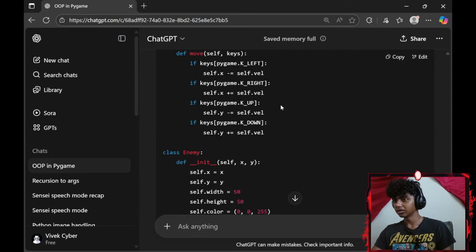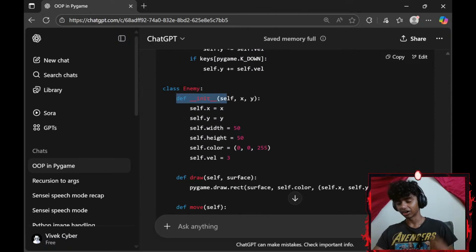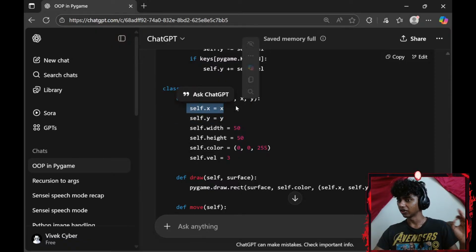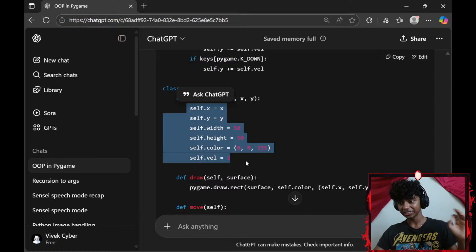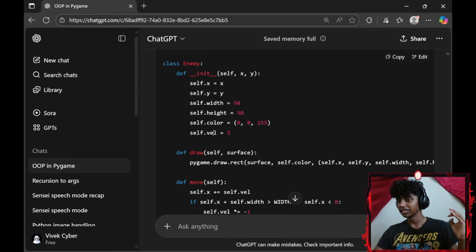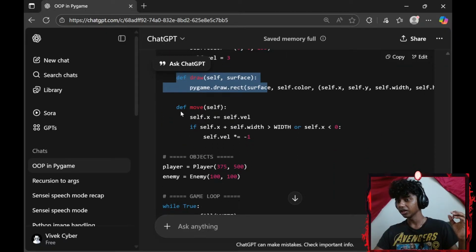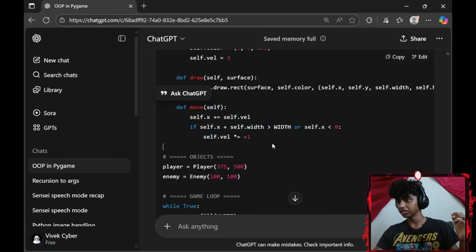Alright, and then we have an enemy class. We defined under init our constructor. We added an x-axis, y-axis for the enemy as well. Self.x equals x, self.y equals y. These are called instance variables. I did learn about that as well a little. Self.width equals 50, self.height equals 50, self.color equals, I'm pretty sure this is green color. Self.velocity is 3, and then we draw our enemy as well. Define move, we move our enemy. Okay, we basically automate our enemy.